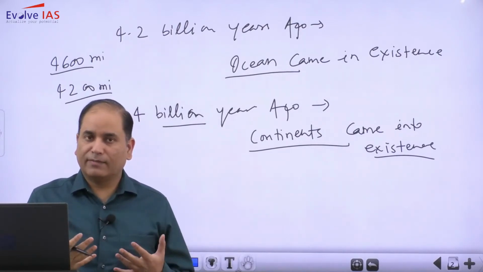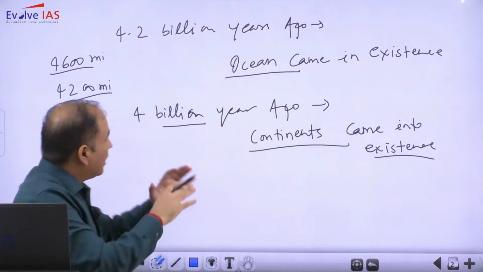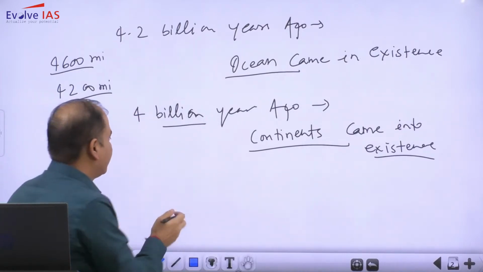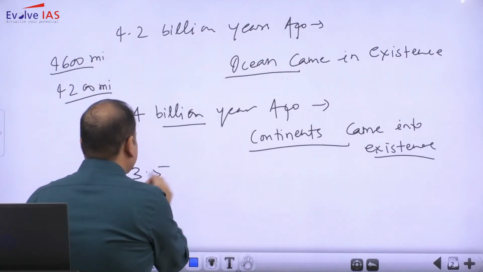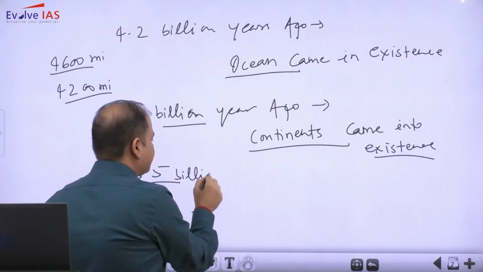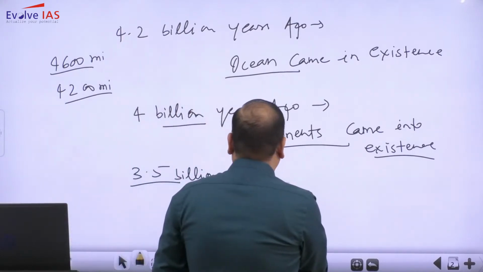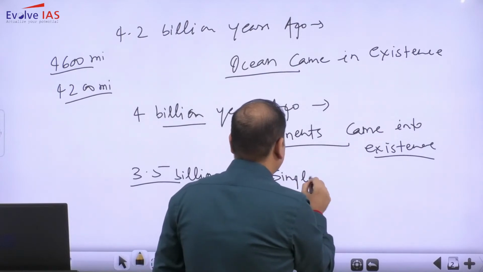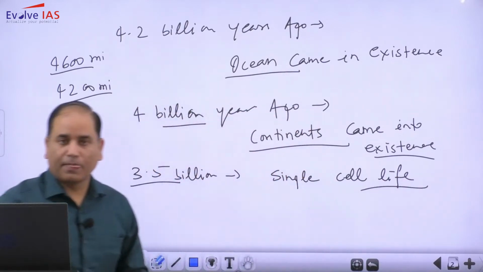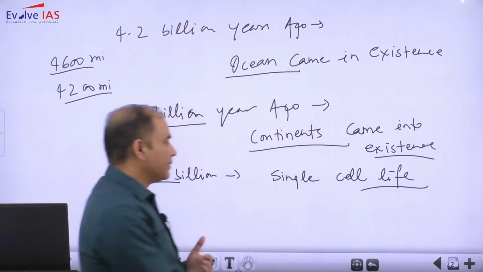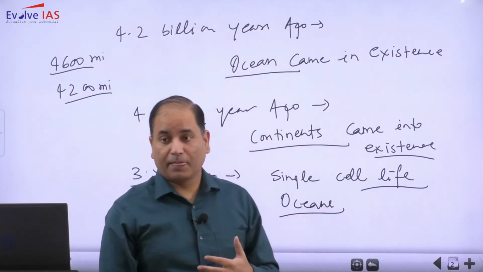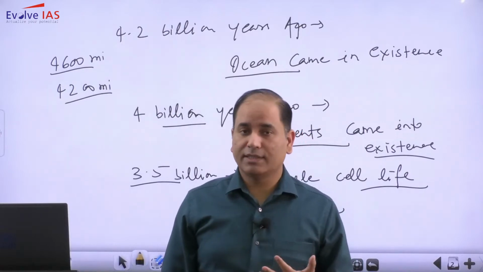Still we do not have any life. 4600 million years ago the Earth came into existence, but still there is no evidence of life. Somewhere around 3.45 billion years ago, single-cell life emerged in the oceans. Very interestingly, this life was without oxygen.